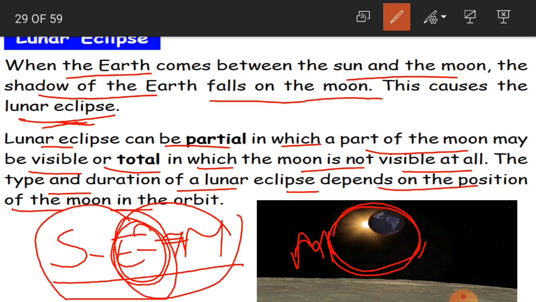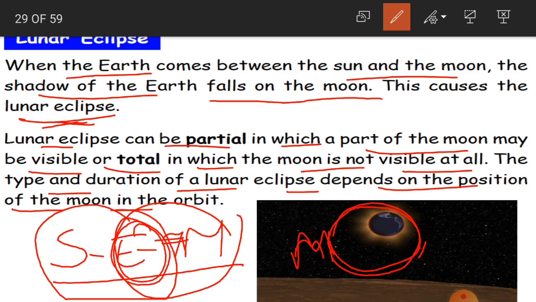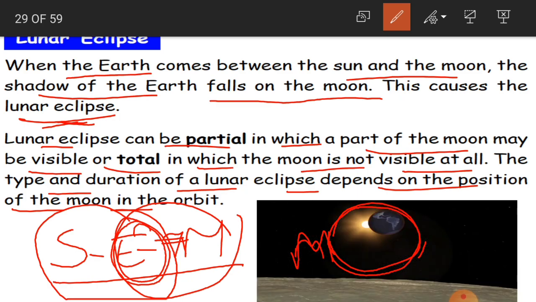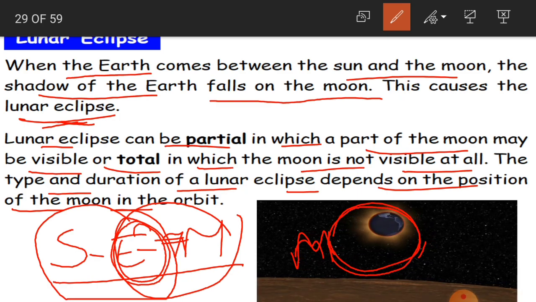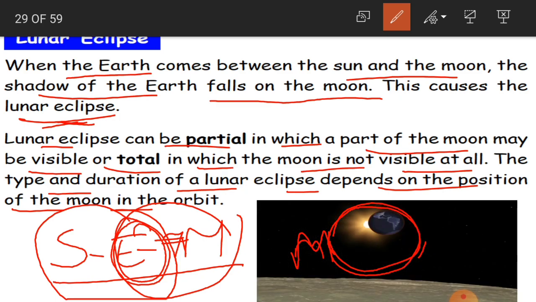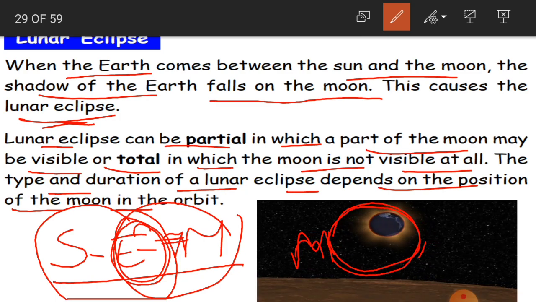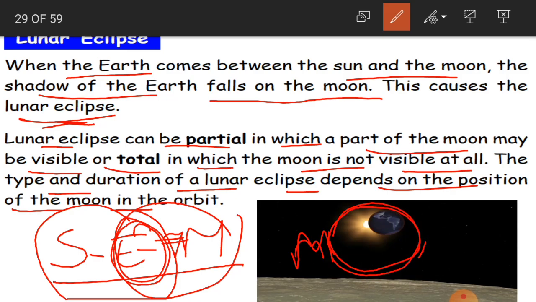So this is about lunar eclipse, and we are going to learn more about it in the coming class. I hope you have understood the concept in today's session, and I'll be concluding here. So take care and goodbye.